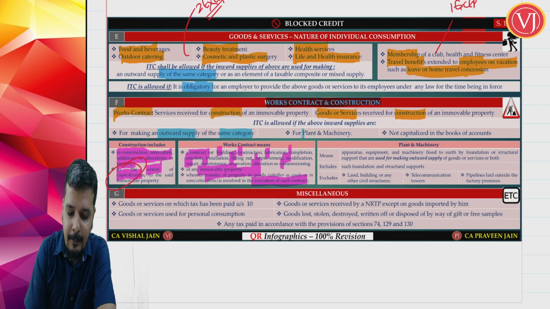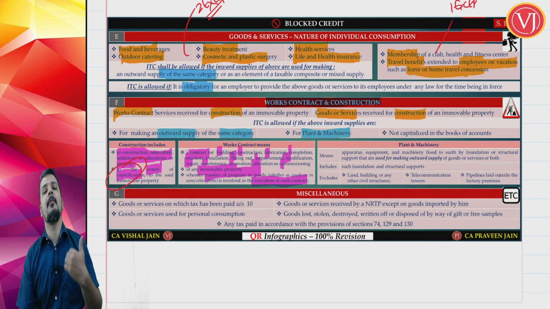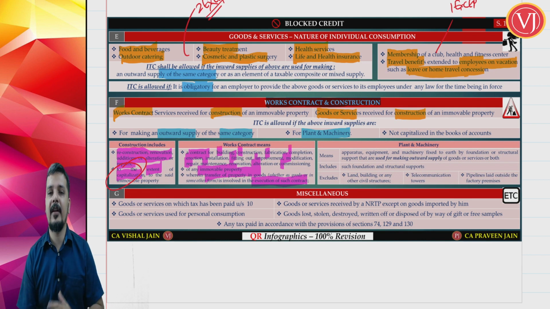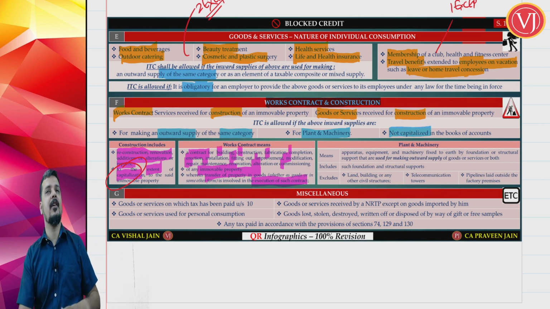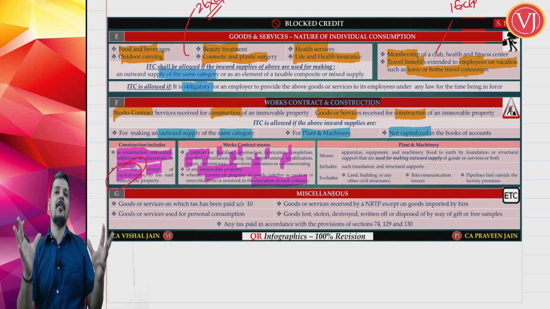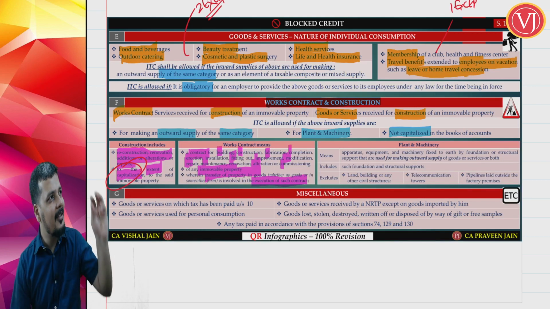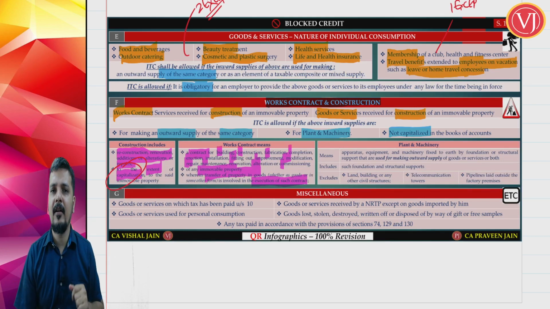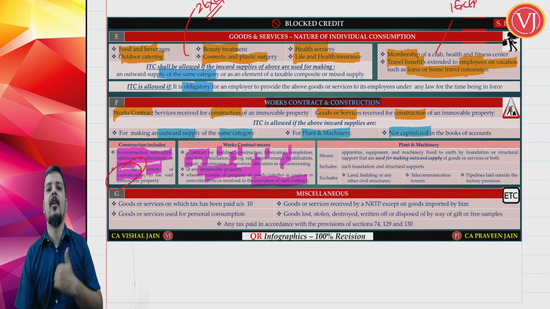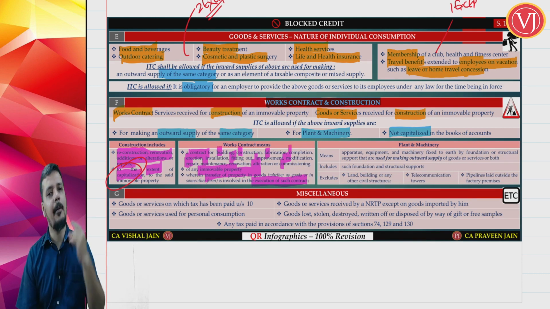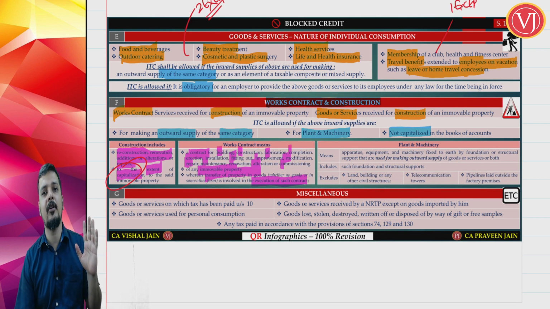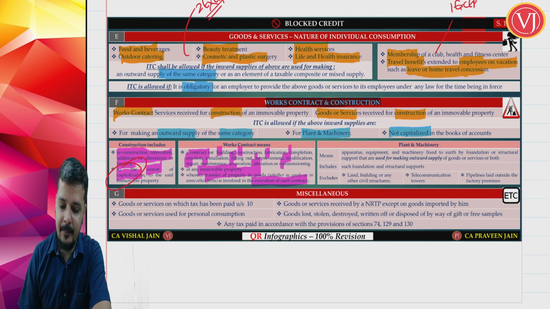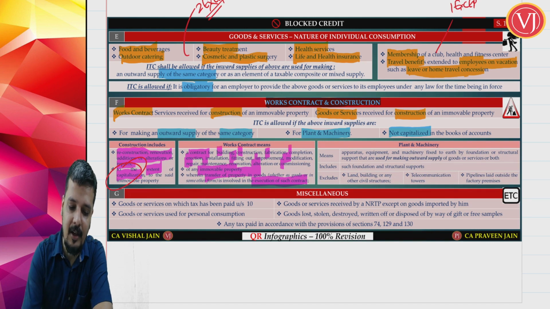Right. The second exception is plant and machinery. Whether plant and machinery is movable or immovable, you can always take the credit. And the third exception is if it is not capitalized. The moment you don't capitalize, say a building is constructed, at the time of construction of a factory or a godown, you cannot take the credit. But for small repairs and maintenance, you can take the credit. So three exceptions. First, subcontract, take the credit. Plant and machinery, take the credit. If it is not capitalized, if it is being charged to profit and loss account, take the credit. Now, what is meant by plant and machinery?